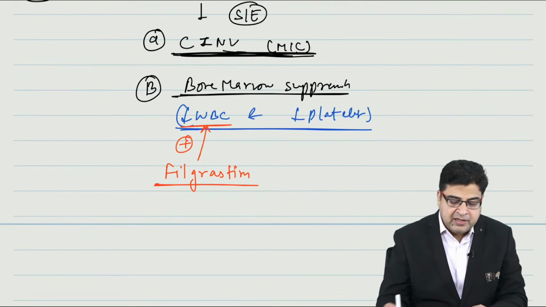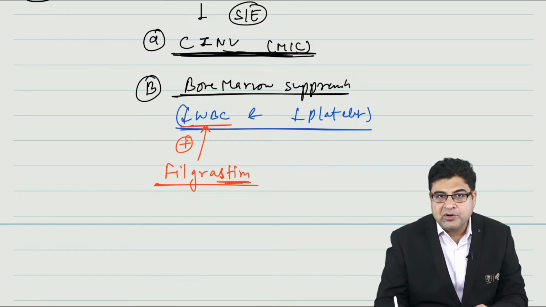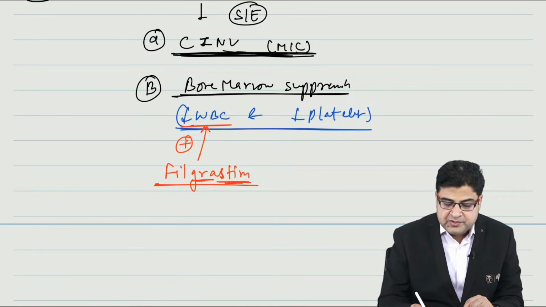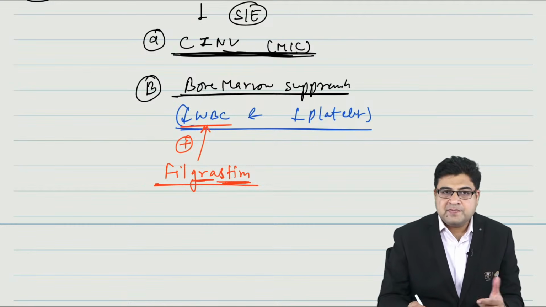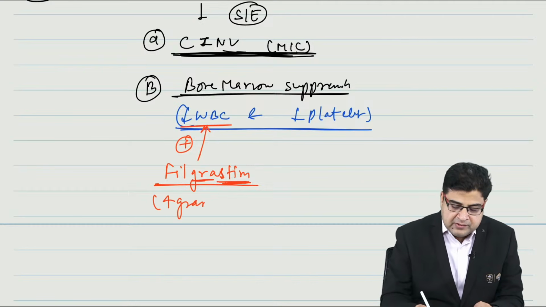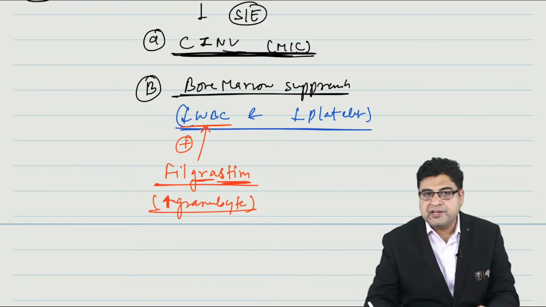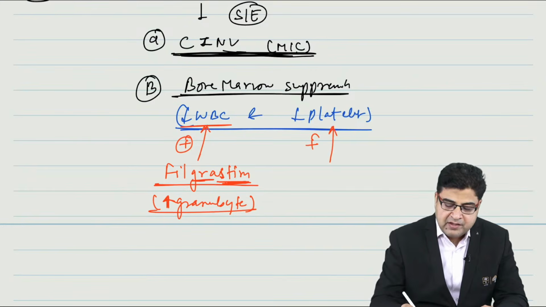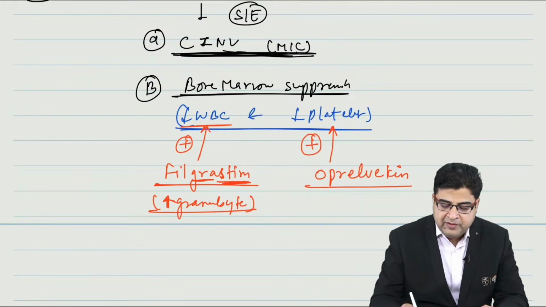The medicine has the word stim, which means stimulator. GRA stands for granulocyte, so this medicine is a granulocyte stimulator. It can be given to increase the WBC count. Granulocytes are WBCs, so I can use it for this condition. Now when the platelet count is low, I can use a medicine known as oprelvekin.